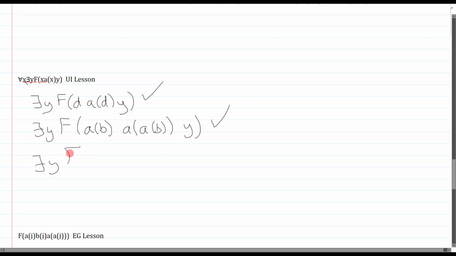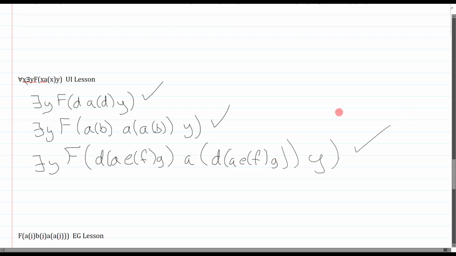So of course, once you realize this, you should see that you could UI to any sort of bizarro operation you want. It could be like d of a, e, f, g. Like, what's this? I don't know. This is just one operation. It's the d operation. And of course, I would have to put this exact same thing, structurally speaking, wherever there is an x, which is sort of annoying, but I'll just write it out anyway. F, G, and then I have y, and that's also okay. So universal instantiation doesn't change. You just have to know that it has to go to every single x if it's indeed an x, and you are allowed to UI to operations.